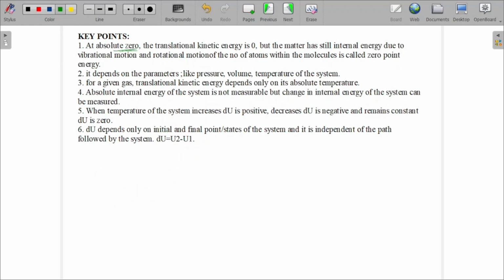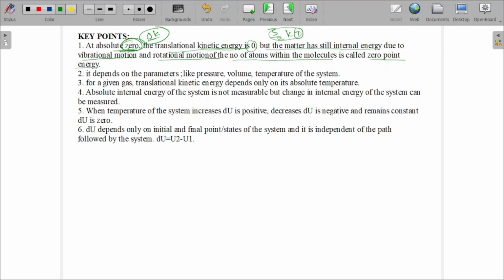At absolute zero, that means zero temperature, the translational kinetic energy is zero, but the matter still has internal energy due to vibrational and rotational motion of the atoms within the molecules. That is called zero point energy. Absolute zero means 0 Kelvin, not 0 degree Celsius. The formula for kinetic energy is 3/2 kT. Here temperature is 0, so this whole term is 0.